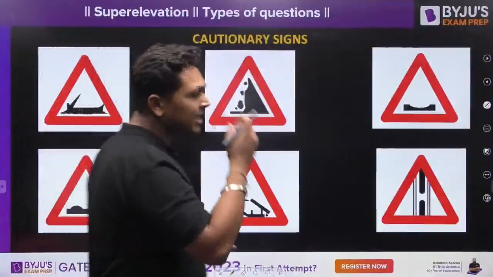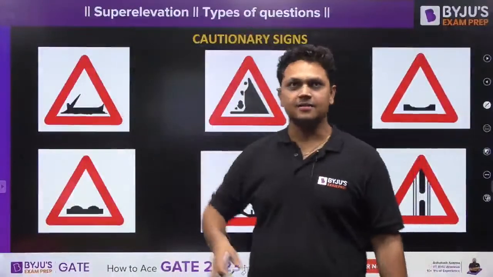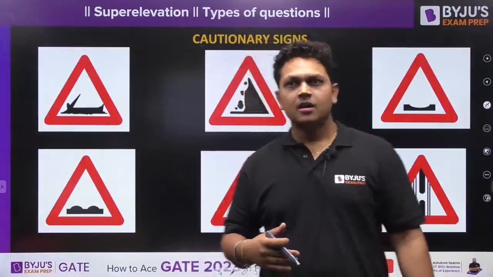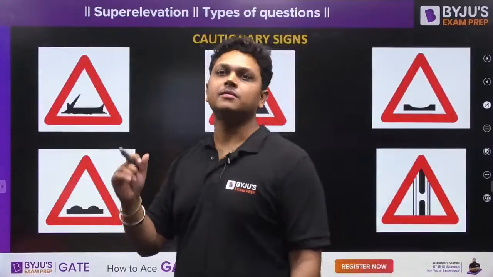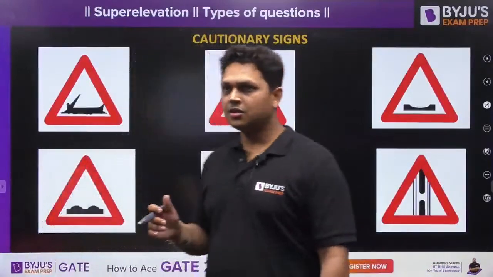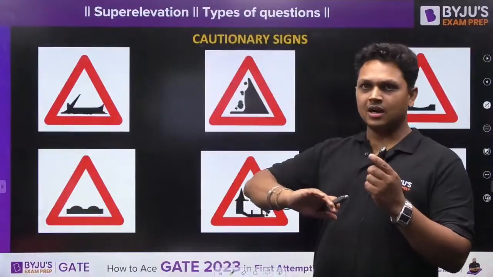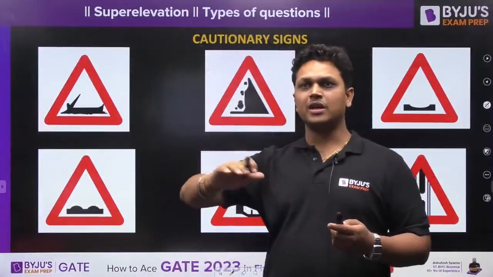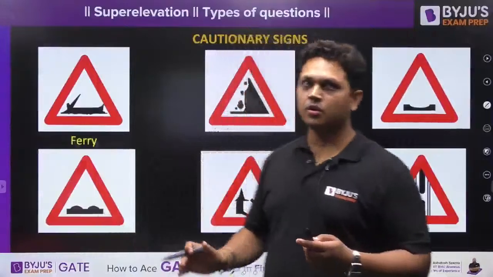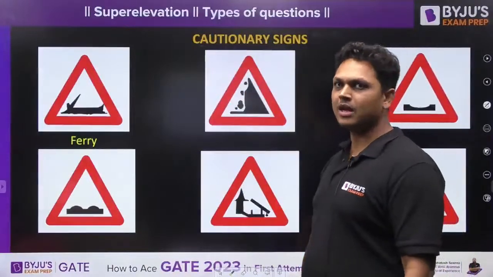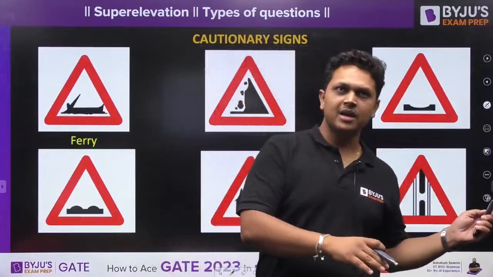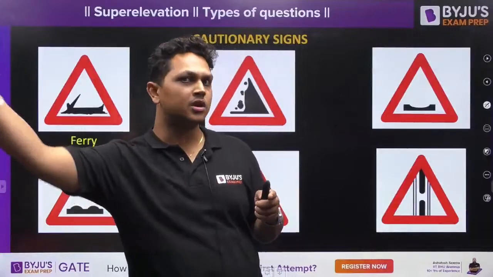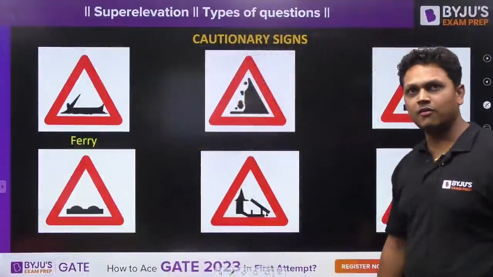Now, what are these signs? This is a ferry sign. There are some locations in India where the road is obstructed by a river. In those cases, your vehicle is connected to the ongoing road through a ferry. Your vehicle will be loaded onto a ferry, you will travel over the river for a distance, and then you will be unloaded on the road again. You will find this kind of sign in some locations.